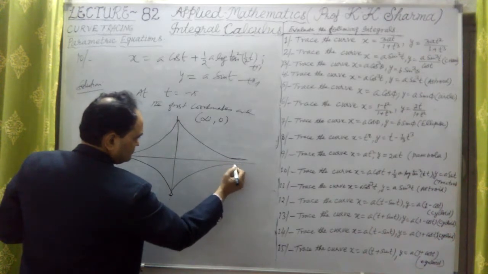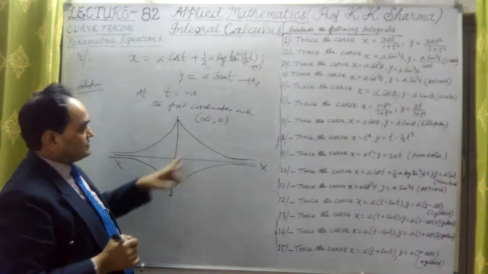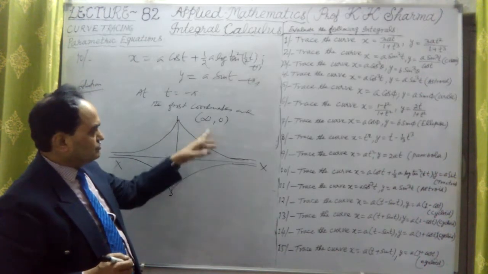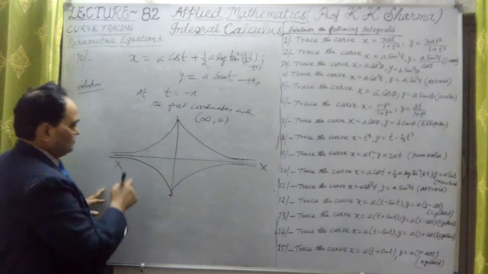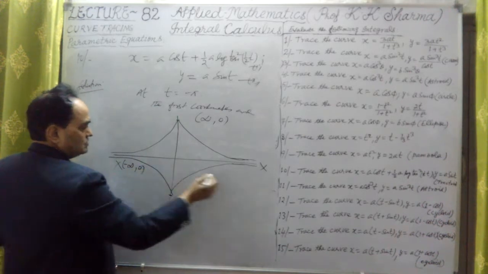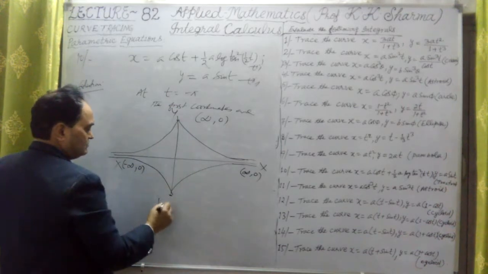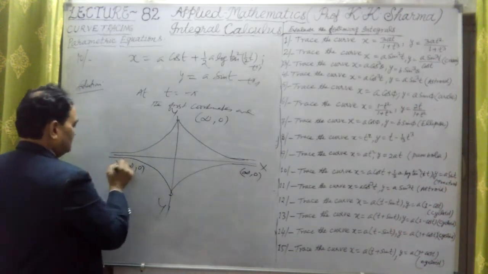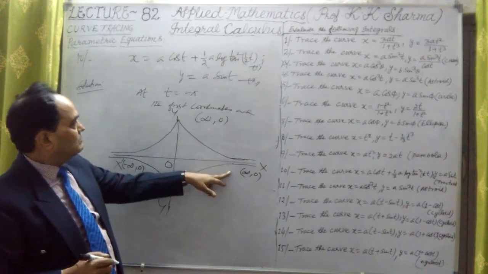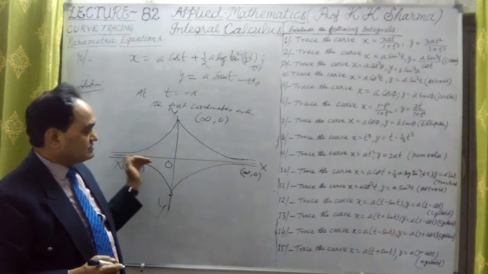Let me further describe this point. X-axis is the asymptote. For infinity, 0, we say that at x equal to infinity, y is 0. Similarly, there is also minus infinity, 0. So when x is minus infinity, y is 0. This is at minus infinity, 0, and this is infinity, 0. Okay, so this is the y-axis, y dash axis, x-axis, and x dash axis, origin O. Okay, so the curve is symmetric, but x-axis is the asymptote here.